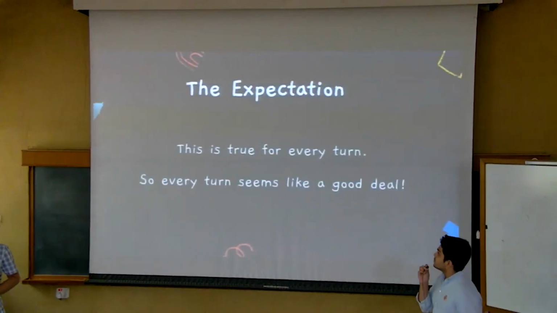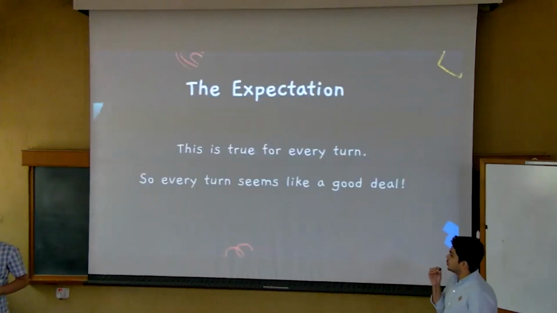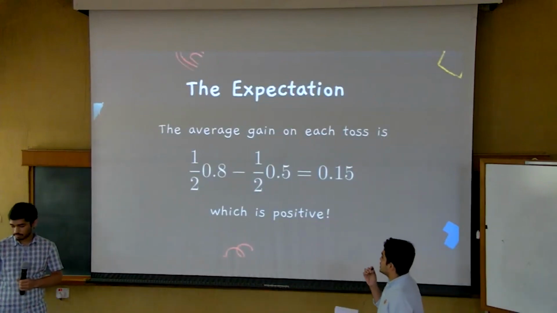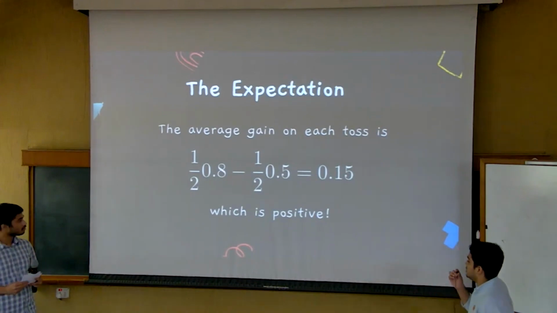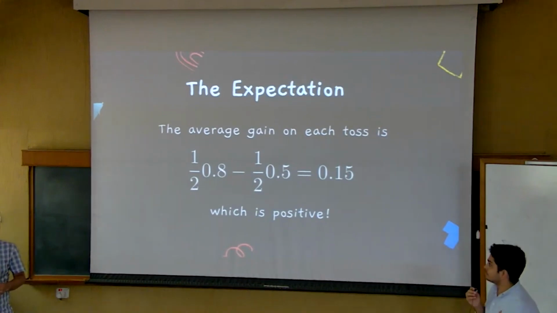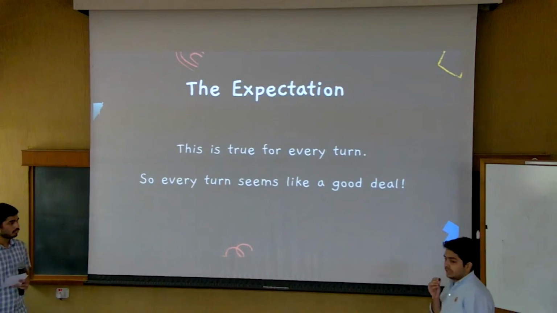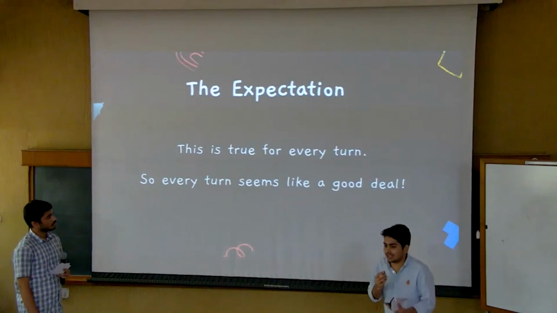Let's analyze the game. Provided a very large number of people, you want to know, on average, the average gain among these people, and in our particular case, 0.15 is the average gain on each toss, which is positive. This seems a very good deal, like a fair game to play, like you want to toss again and again.